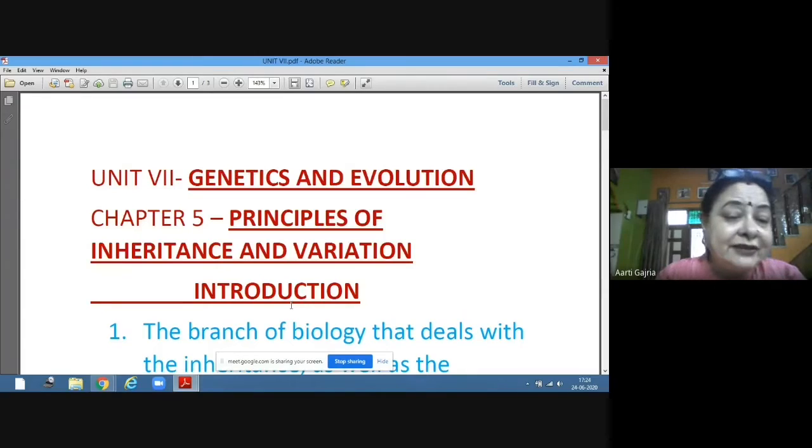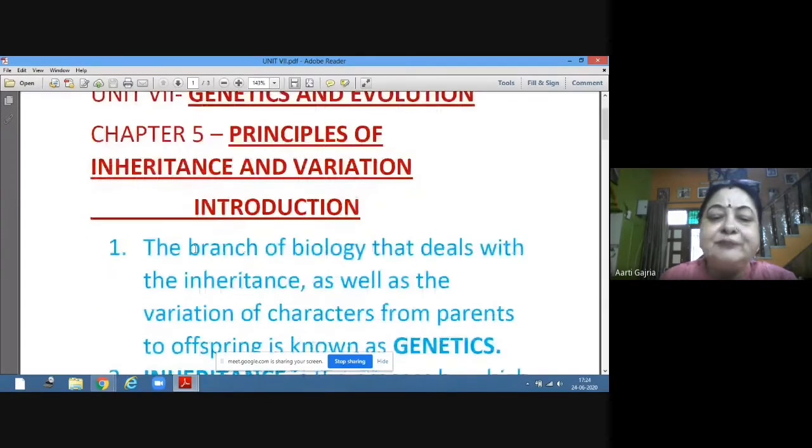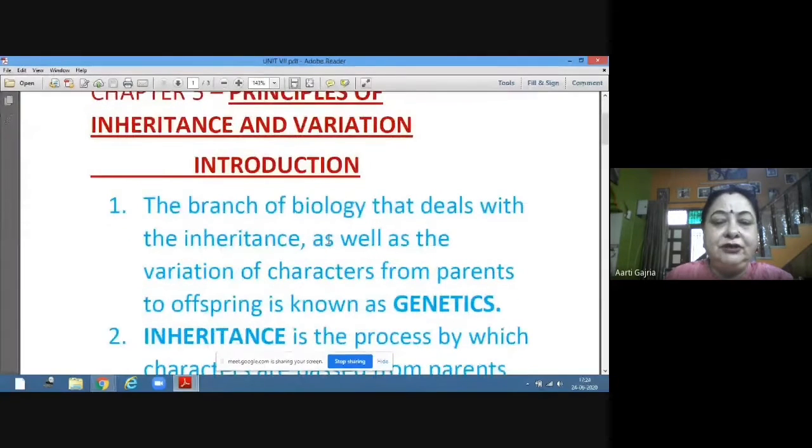So these are the things which we are going to learn in this chapter: what are the principles on which inheritance takes place. First of all, let's see what genetics is. Genetics is the branch of biology that deals with inheritance as well as variation. Inheritance is transfer of traits, transfer of characteristics from parents to progeny, and variation is difference from parents to progeny.